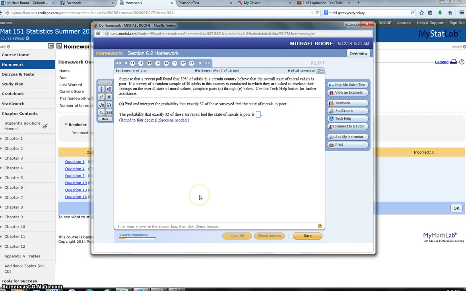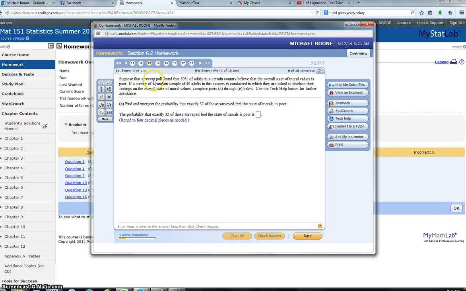All right, Chapter 6, Section 2. Here's a question from the homework. I'm looking at number 13, and we're looking at using these binomial probabilities. And they have these crazy calculations using the combinations and all these exponents. This is one of my favorite places to use StatCrunch just because of the visual that we get.